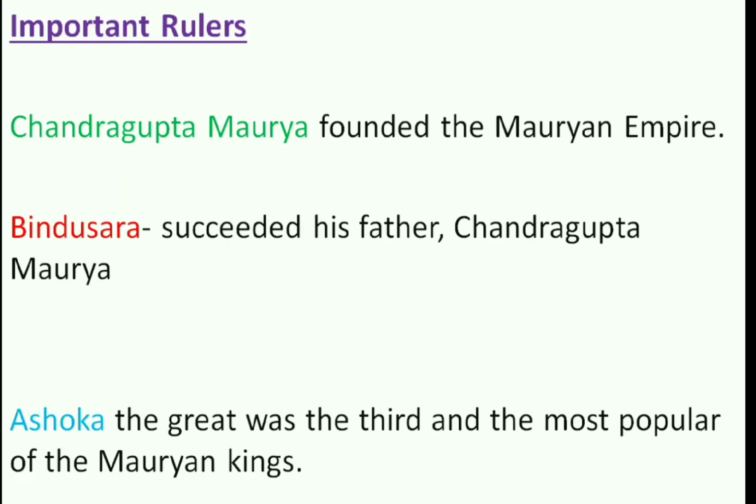Now let us study the important rulers of the Mauryan dynasty in short. The first ruler of the Mauryan dynasty was Chandragupta Maurya. He defeated the Nanda ruler of Magadha, whose name was Dhanananda, with the help of Chanakya, and laid the foundation of a vast Mauryan Empire. Chandragupta was succeeded by his son Bindusara, who further extended the boundaries of his father's kingdom.